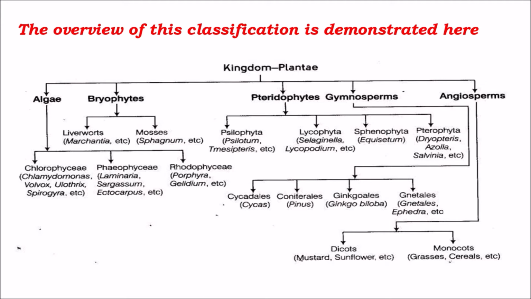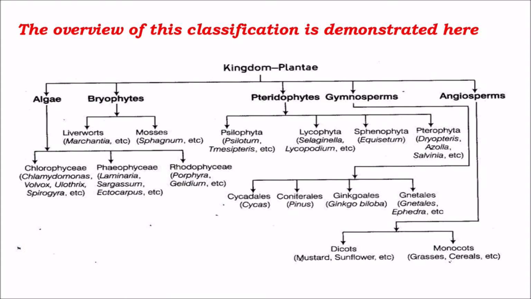Examples of chlorophyceae: Chlamydomonas, Volvox, Ulothrix, Spirogyra, etc. Phaeophyceae: Laminaria, Sargassum, Ectocarpus, etc. Rhodophyceae: Gelidium, Porphyra.